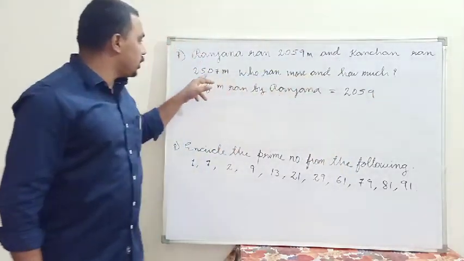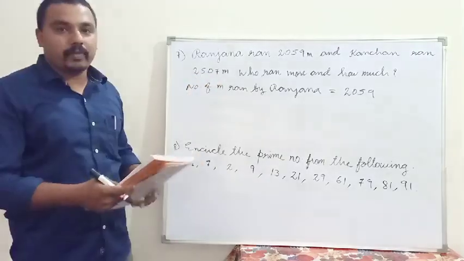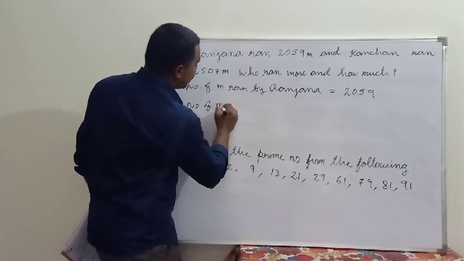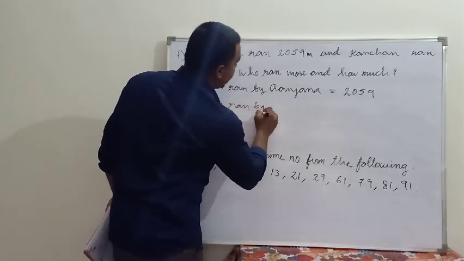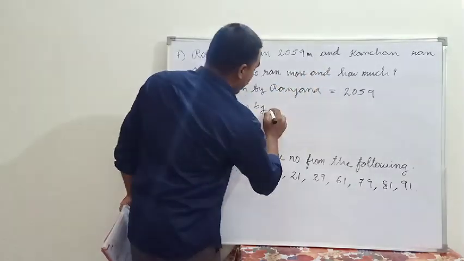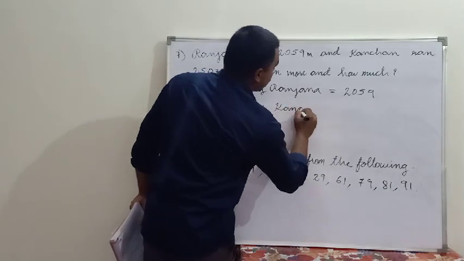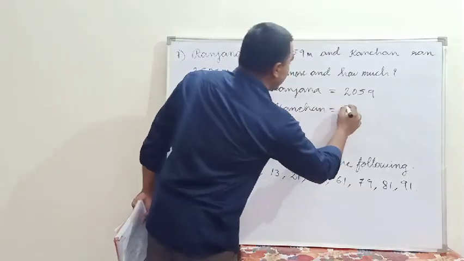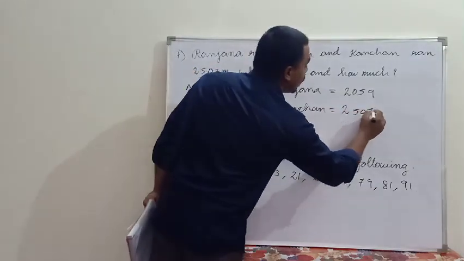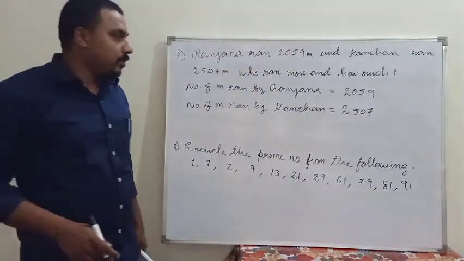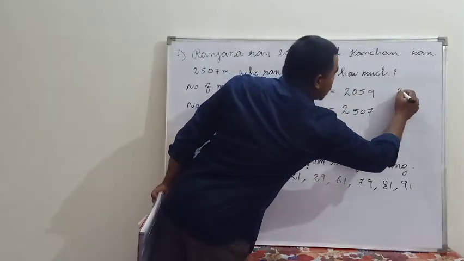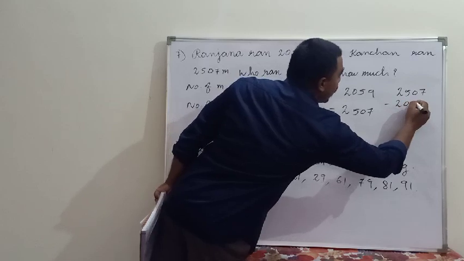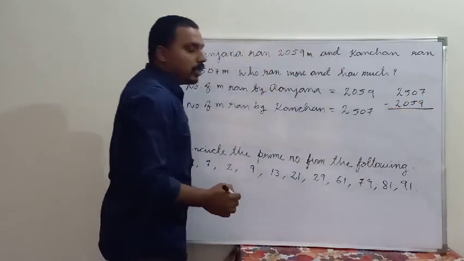Kanchan, how many meters here? 2507. So write the same step: number of meters run by Kanchan is equal to how much? 2507. Now we have to subtract this. So let us subtract this: 2507 minus 2059. Have to subtract this.